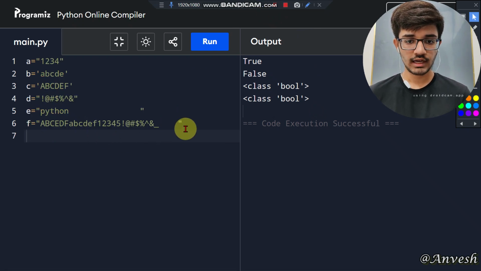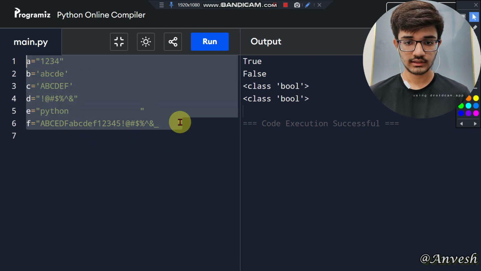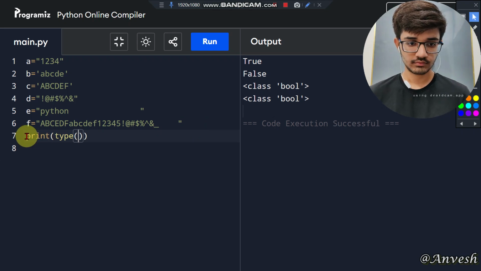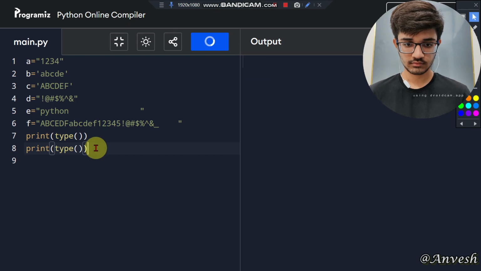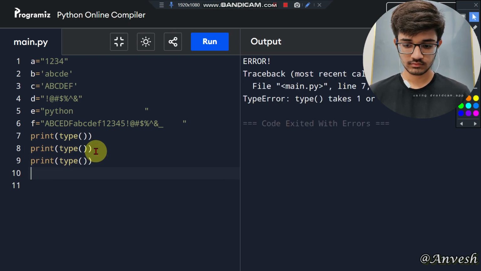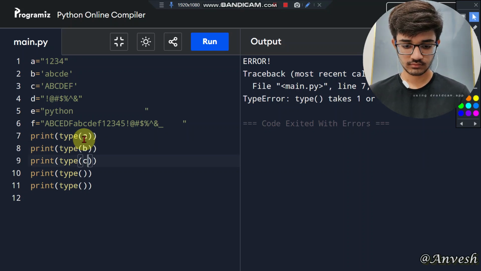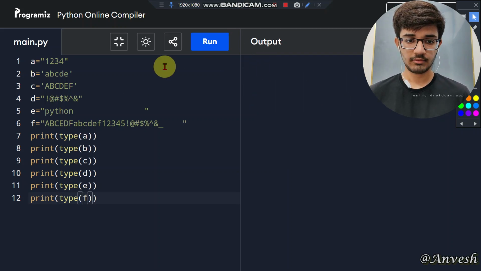Now let us see what data type these values are. Let us see one by one, starting with the string data type. So let us check that. Print type of, it must be of string data type.